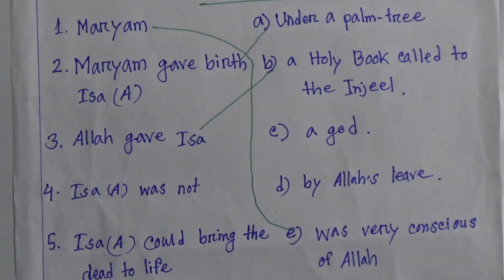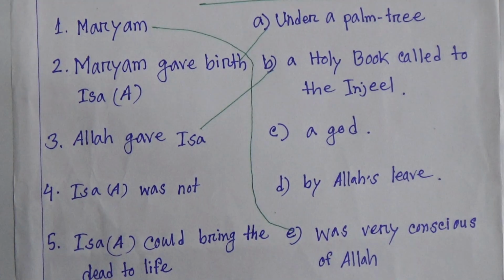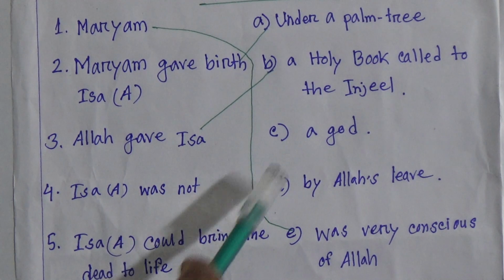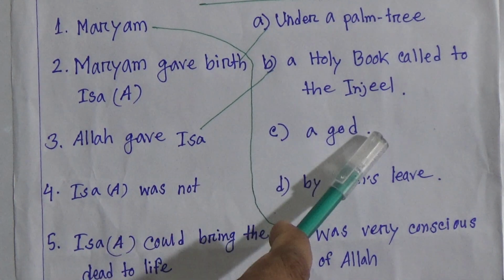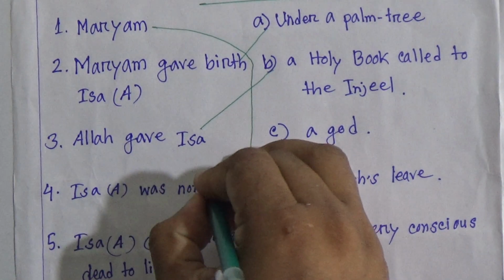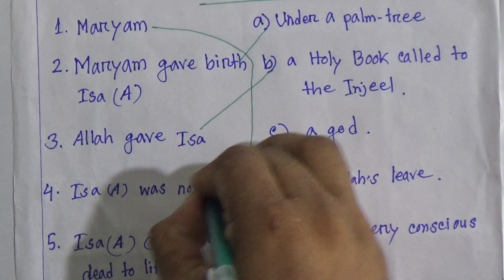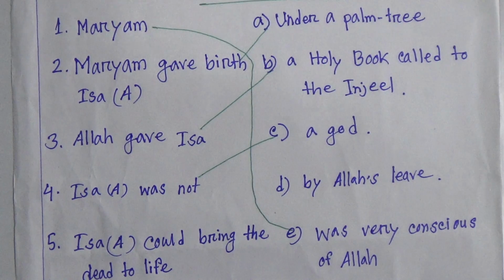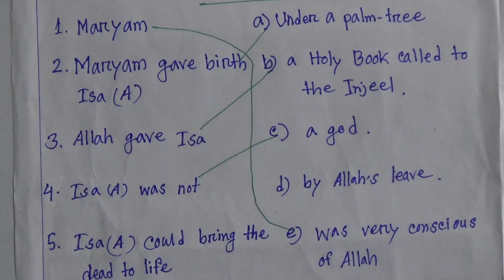Now my dear students, number 4, Isa alayhi salam was not. What will be the answer? Yes, Isa alayhi salam was not a god. So number 4 will be matched with number C. Now number 5, Isa alayhi salam could bring the dead to life.